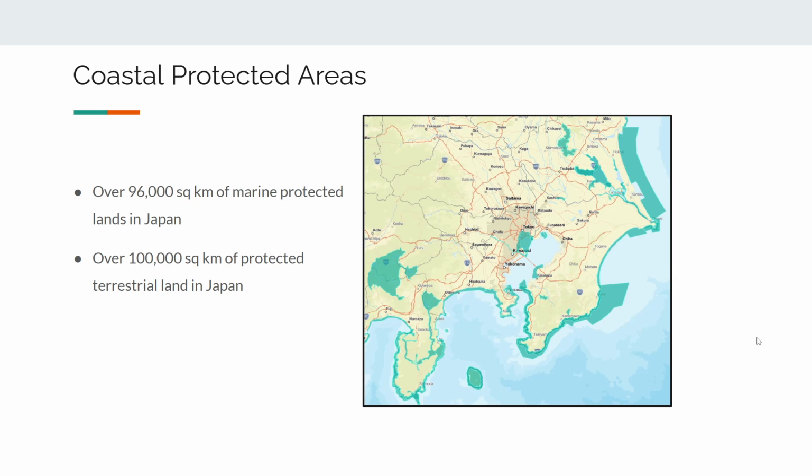And then some extra information. There's over 100,000 square kilometers of protected terrestrial land in Japan, which is about 20%, I believe, of their land mass. So Japan is doing a good job at conserving their land, which is a nice thing to see.